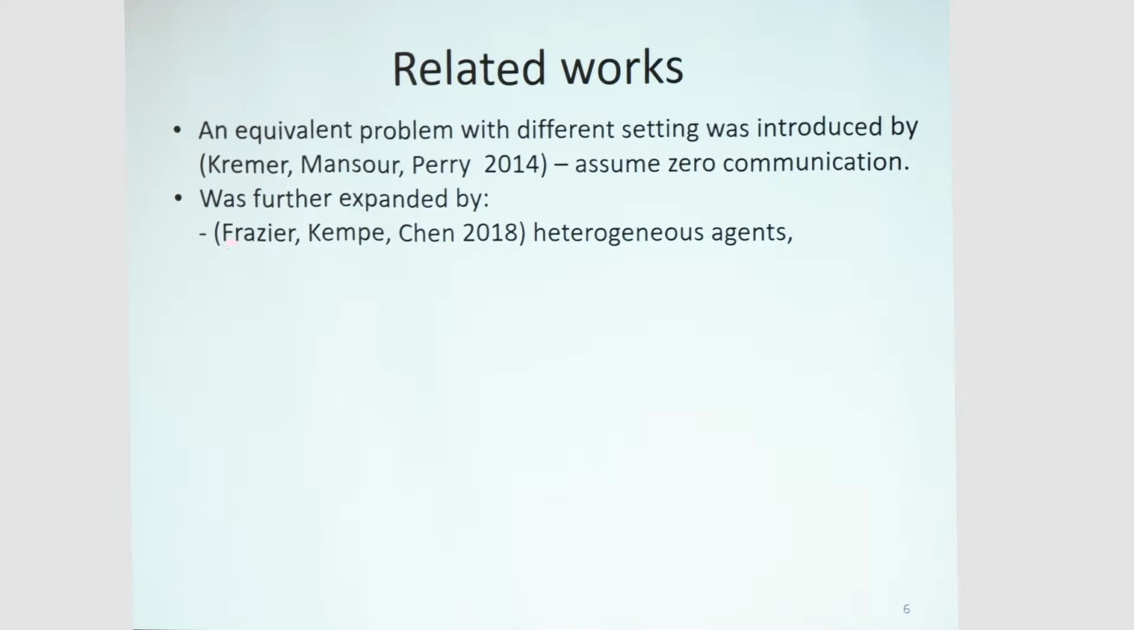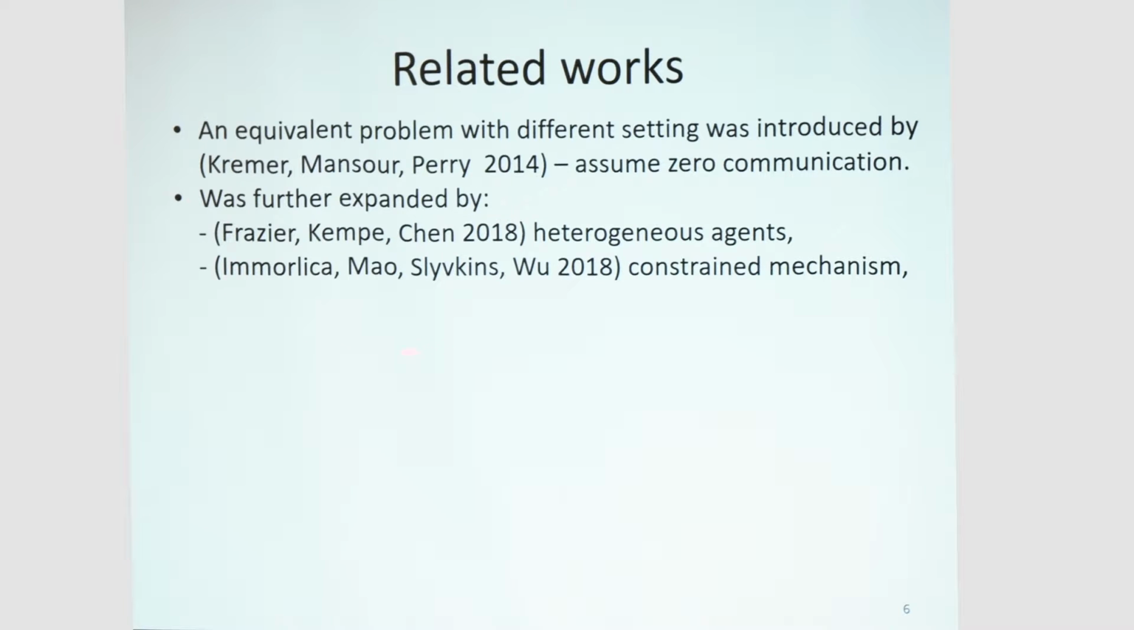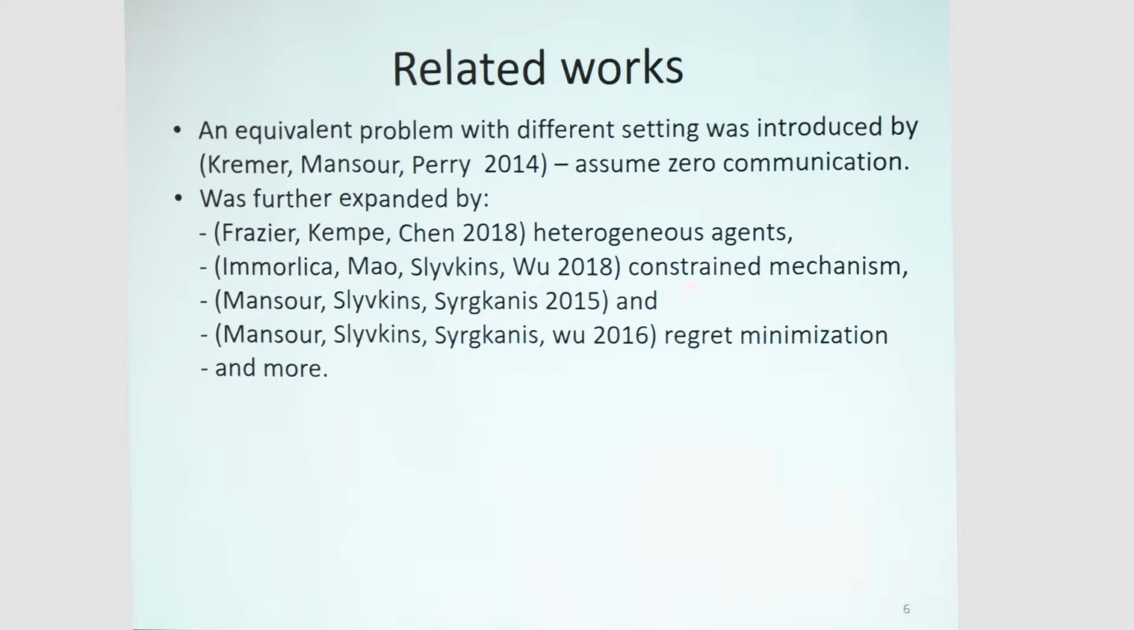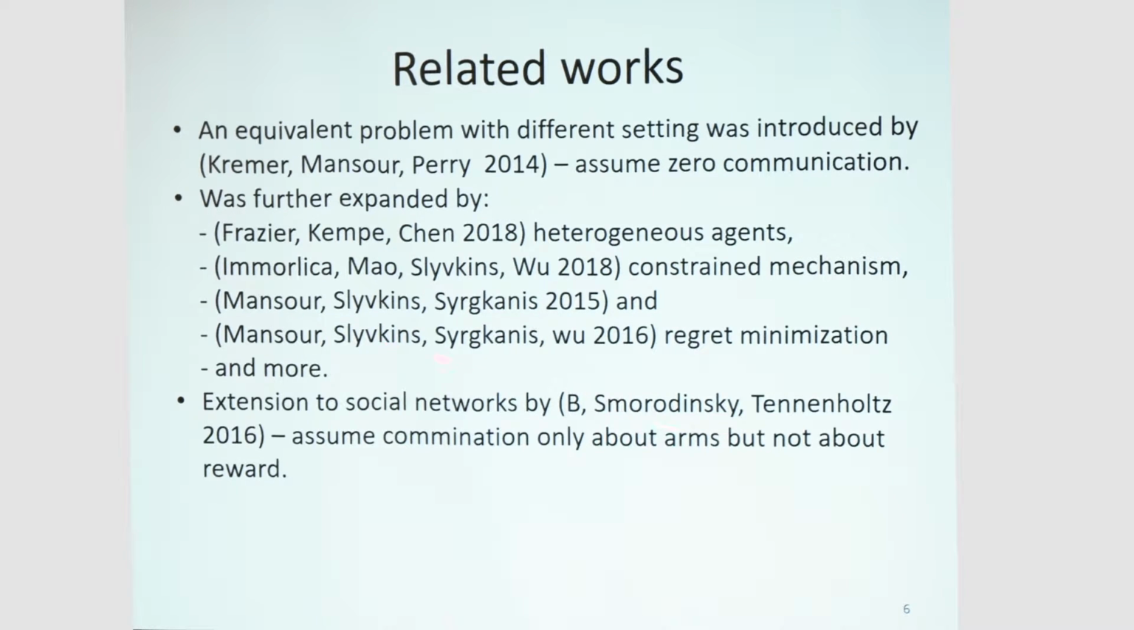Some of them are Fraser, Kemp, and Chen in 2018 that deal with heterogeneous agents. Another is Immorlica, Mao, Slivkins, and Wu, which deal with constraint mechanism. And there are Mansour, Slivkins, Syrgkanis 2015, and Mansour, Slivkins, Syrgkanis, and Wu 2016, which deal with regret minimization, and many more. It was extended to social networks by Smorodinsky, Tennenholtz, and B in 2016, in which they assume that agents